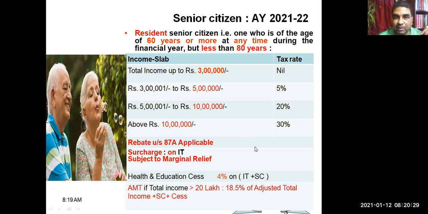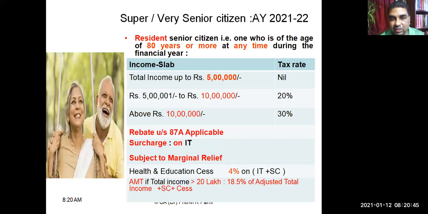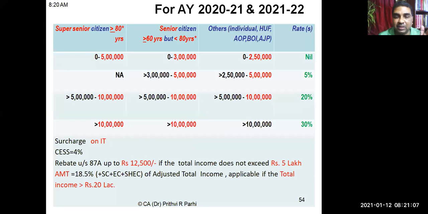Section 87A is applicable. Senior citizen means those people whose age is 60 years or above, but less than 80 years. And for very senior citizens or super senior citizens, total income up to 5 lakh is exempt. That means the tax rate is nil. Above 5 lakh up to 10 lakh 20%, above 10 lakh 30%, right? Rebate under 87A is applicable. In all situations, surcharge is applicable. Health and education cess of 4% is applicable. AMT is also applicable if the total income exceeds 20 lakh.